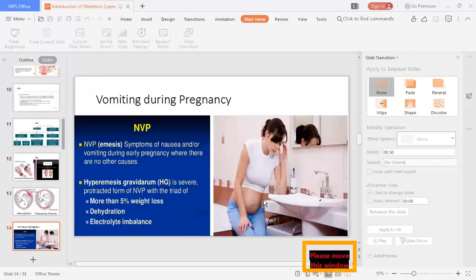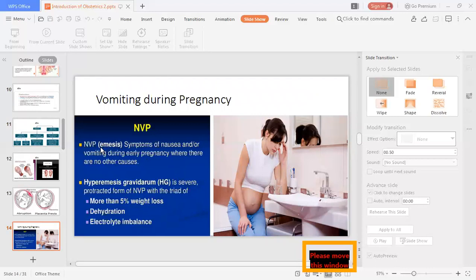Then there may be some other problems during pregnancy. As we have earlier seen, there may be hemorrhage during pregnancy, or there may be some general problem, like vomiting during pregnancy. So what is the vomiting? It is normal up to the first trimester, that is up to 12 weeks. But if it is more than the normal extent, beyond the normal weeks, and it affects the health of the mother, then it is called hyperemesis gravidarum.